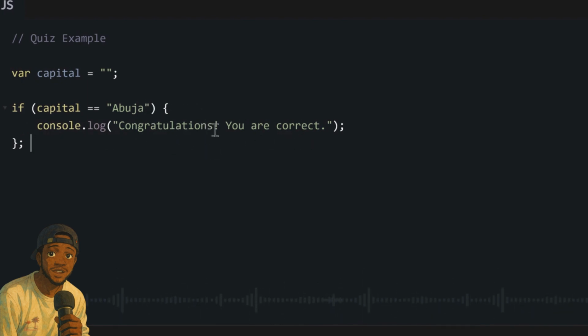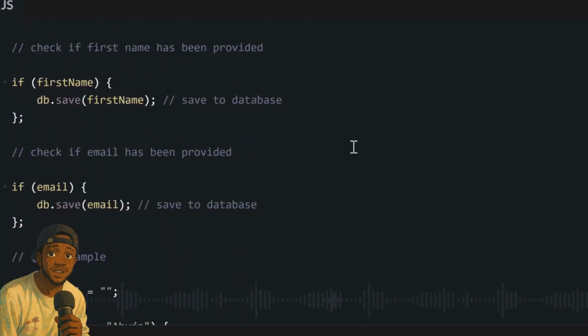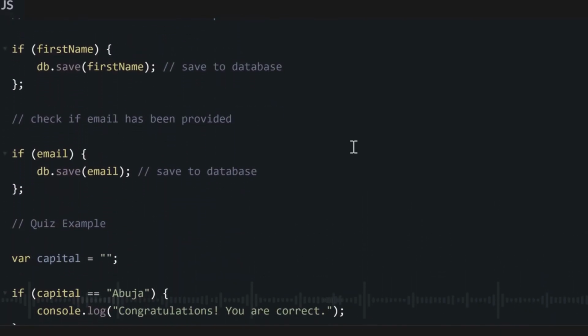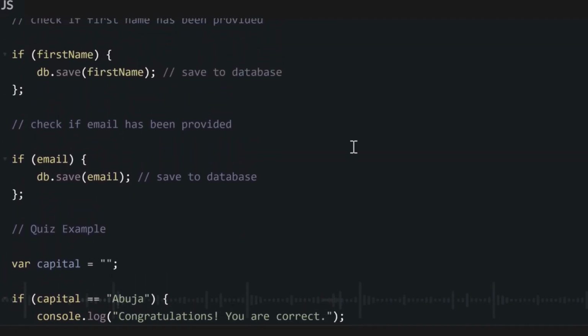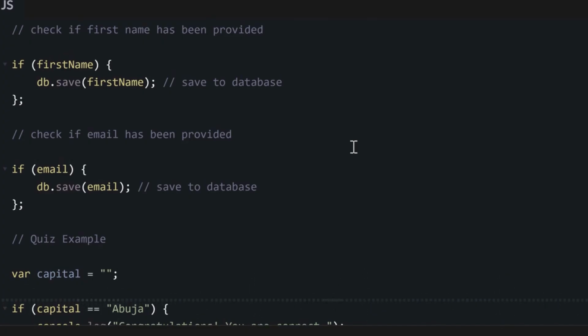Now, all the if statements we dey do since morning, we dey use am write code wetin we want to happen if our condition evaluate to true. But if it evaluate to false, we know say it no go do anything. It just go jump. Now wetin we dey write automatically say just skip the code if this thing no evaluate to true. But you also fit tell them to do one specific thing if your condition evaluate to false.